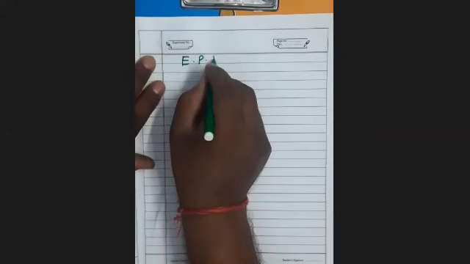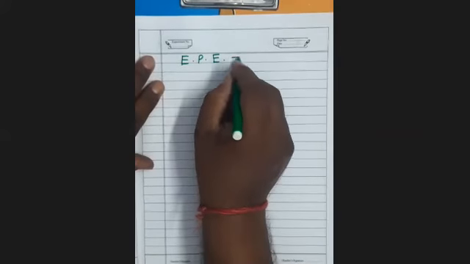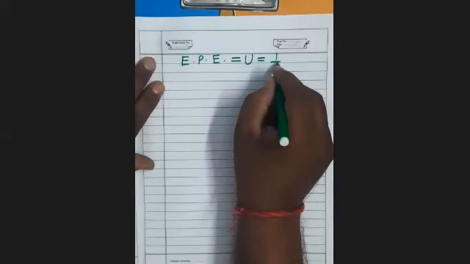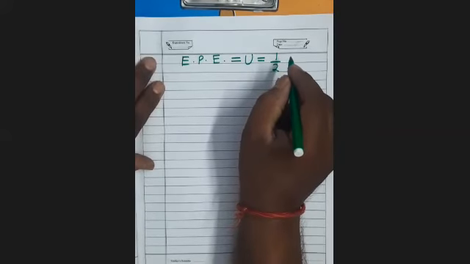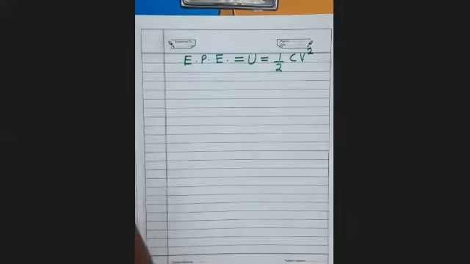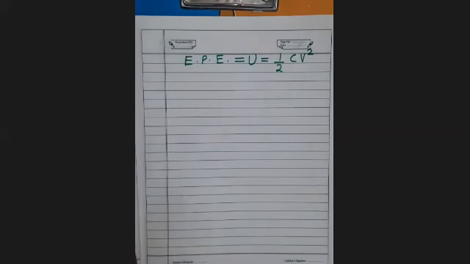Now how much will be the electric potential energy? इलेक्ट्रिक पोटेंशियल एनर्जी है तो हम किस सिंबल से डिनोट करते हैं? U. What is the formula? 1/2 CV square. This is one formula. What is the other formula?